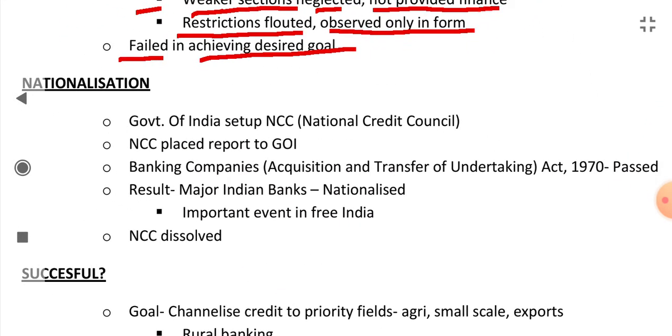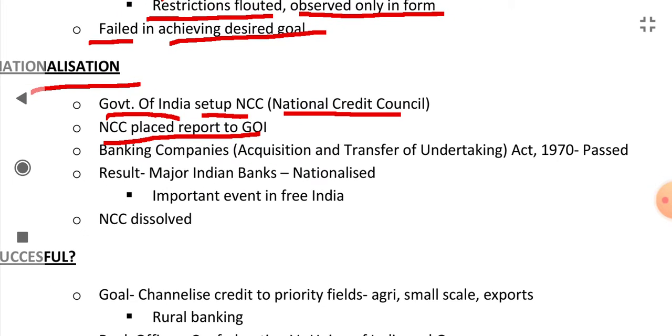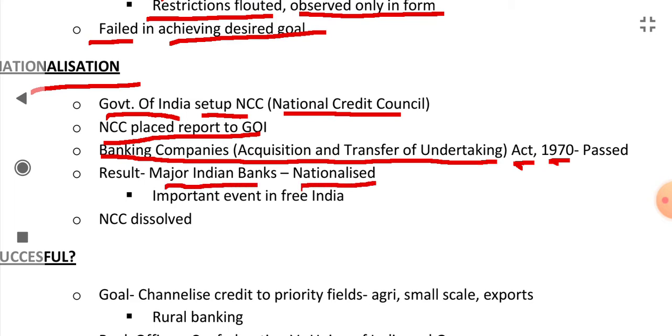So what did the government do? The government did nationalization. How did it happen? The government of India set up the NCC, National Credit Council. NCC placed its report to the Government of India, and on the basis of this report, the government passed the Banking Companies Acquisition and Transfer of Undertaking Act in 1970. What was the result of this act? The result was that major Indian banks were nationalized. It was an important event in free India. After this, the NCC, the National Credit Council, was dissolved.